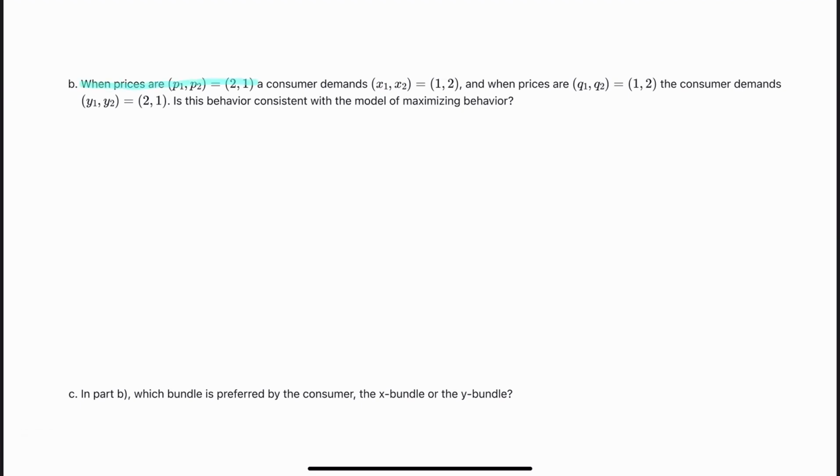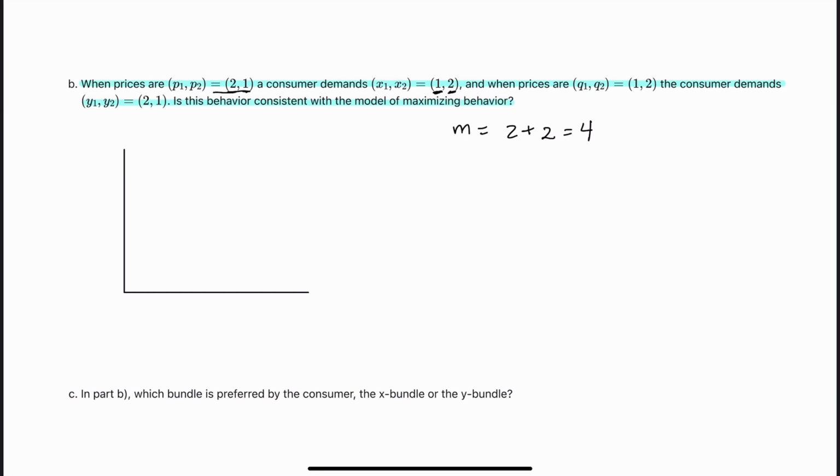When prices are this, a consumer demands this. When prices are this, a consumer demands this. Again, we're going to check to see if we violate WARP or not. So, just like before, I'm going to draw a picture, and first I'm going to check what the income is. So $2 per, and we bought 1 of them, so that's 2, plus $1 per, we bought 2 of them, so 2. Now our income is 4. Income's 4 here at this first price.